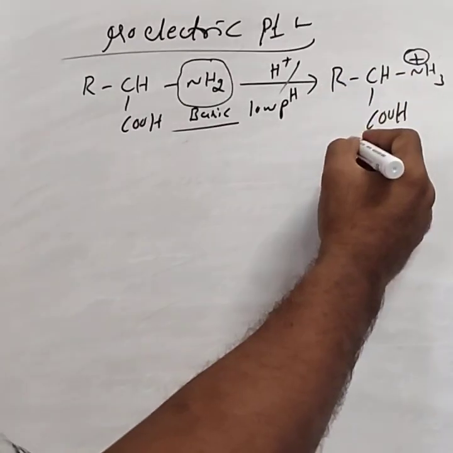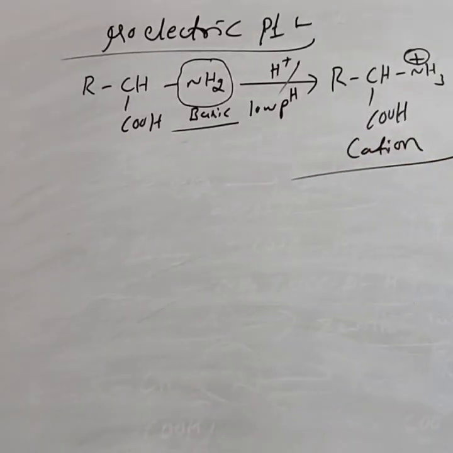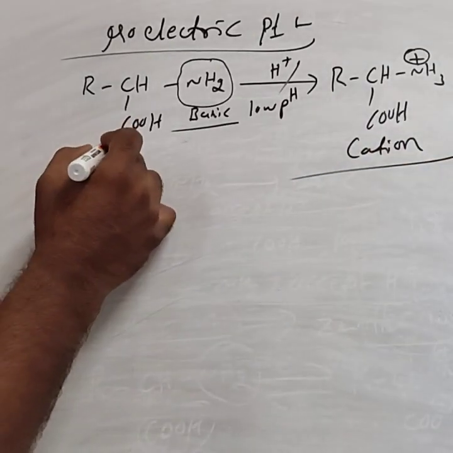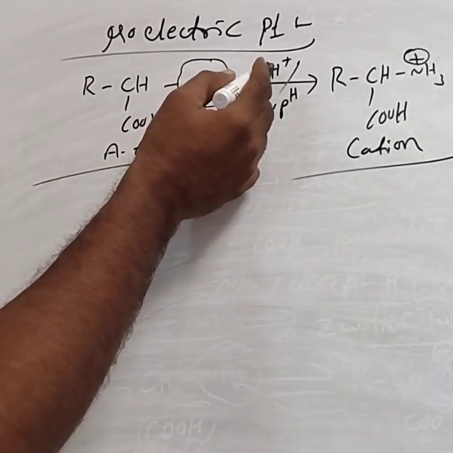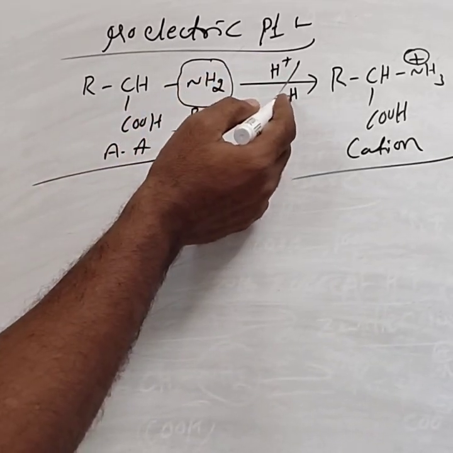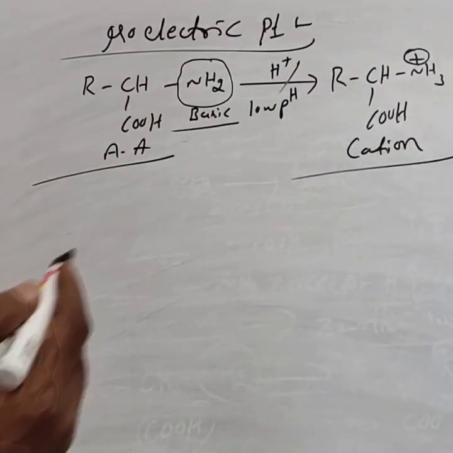Due to the presence of positive charge, it is called a cation. That is, amino acid placed in acid medium or under low pH value exists as a cation.